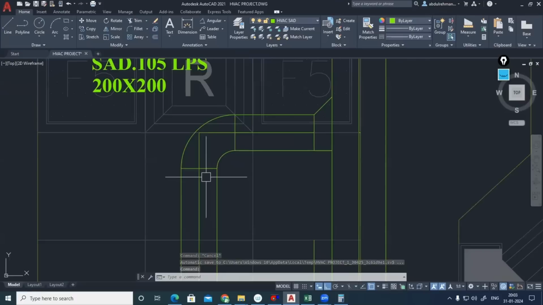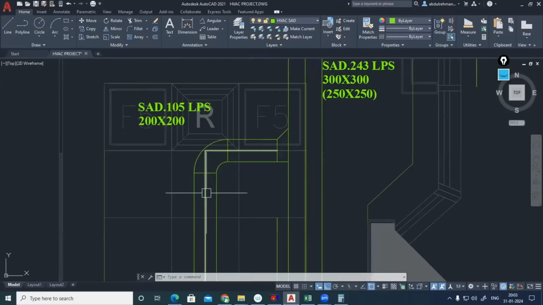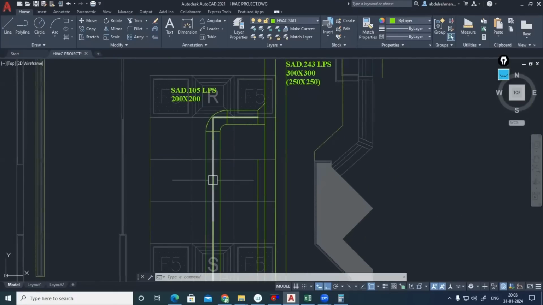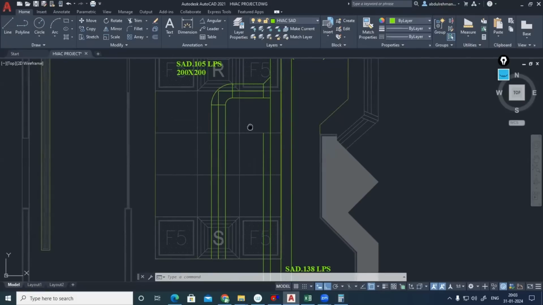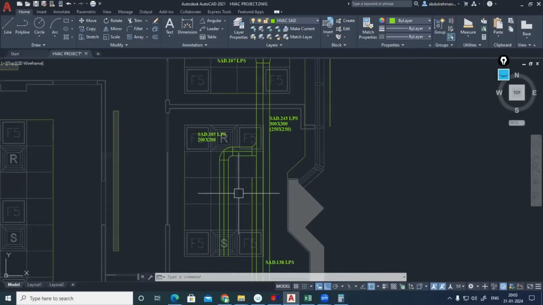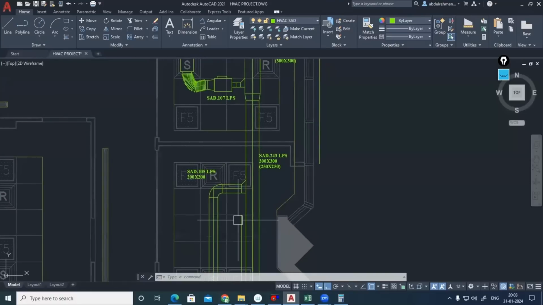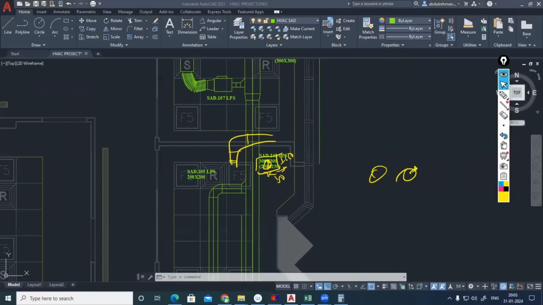Now, after the elbow, I need to provide a transition. Correct. From now I have to provide my, but this much distance I am having now. So still I can move my duct backside. If I am moving the duct backside, what's the problem? See, actually, we are having acoustic insulation until this point only.